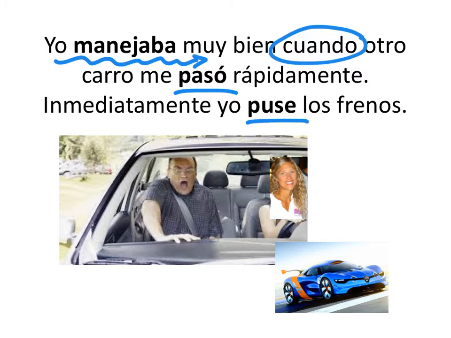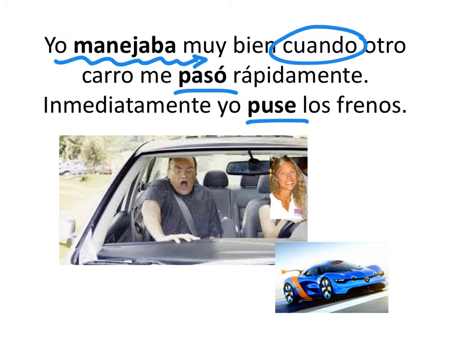And on the superside, I don't have this in the story today, but on the superside, I know you're going to have this word, mientras. Mientras means while. I was watching TV while he was cooking. Or I was studying while they were working.